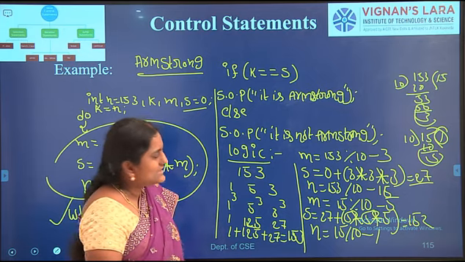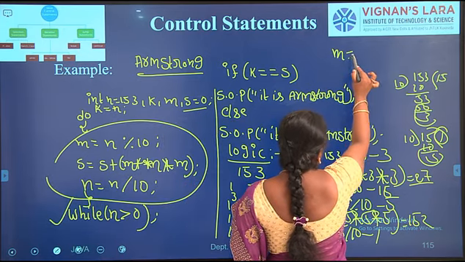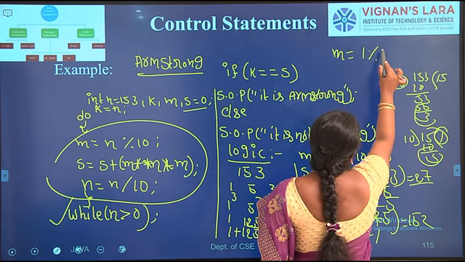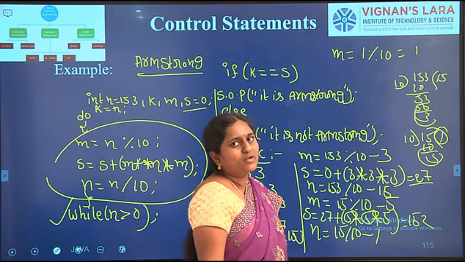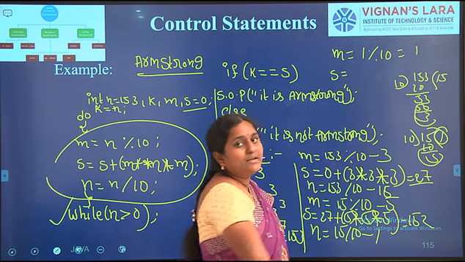Then control processes the statements. Here m equal to 1 modulus 10. After dividing 1 modulus 10, what is the remainder we are getting? 1. Here s equal to s plus m into m into m.